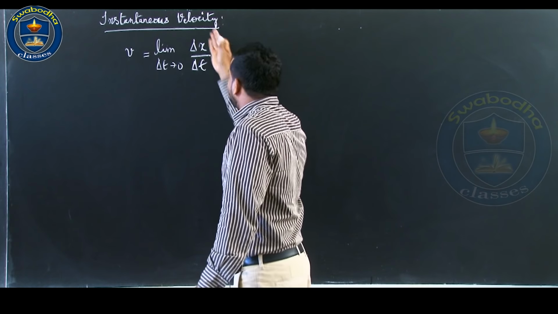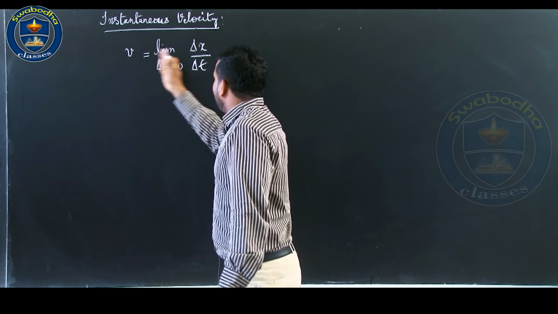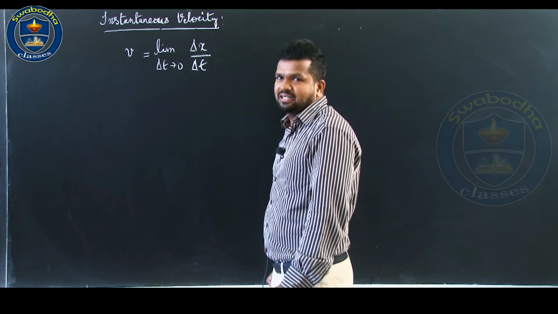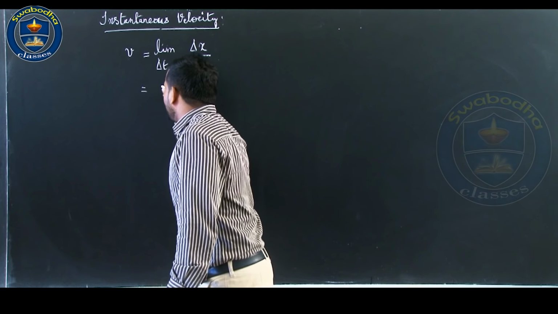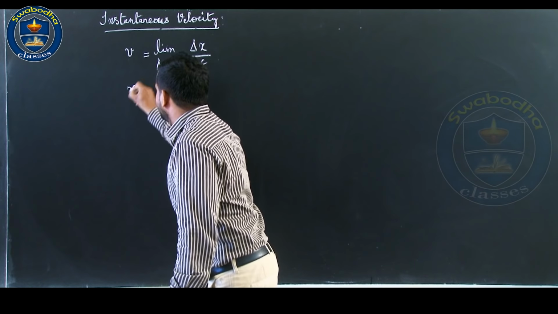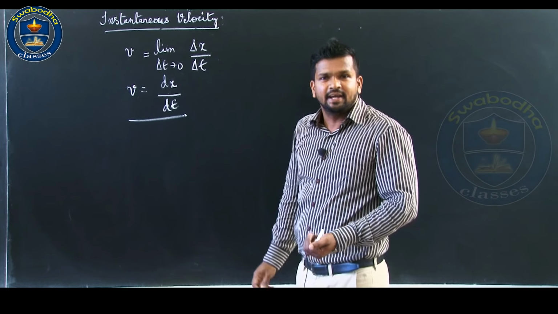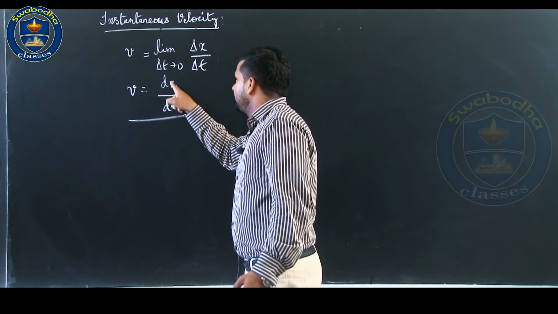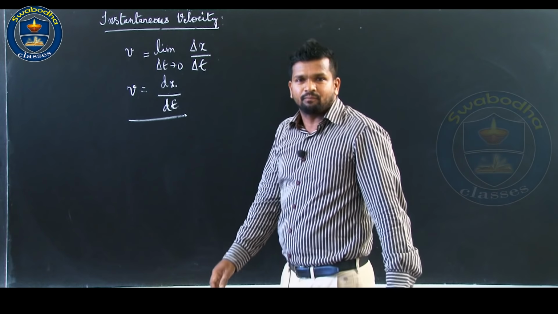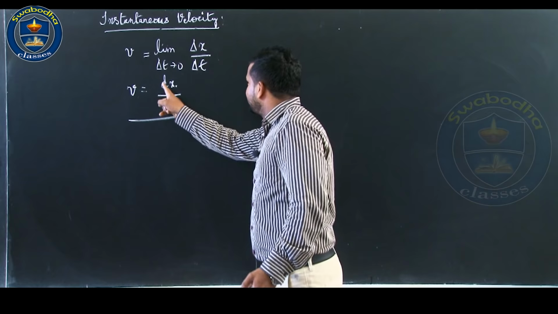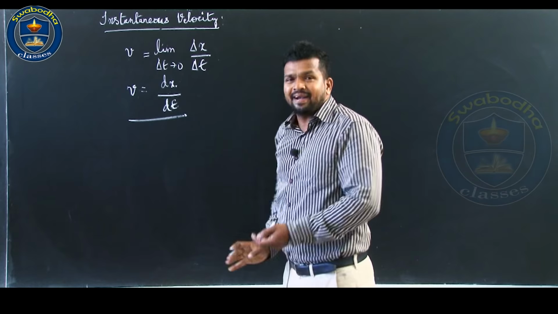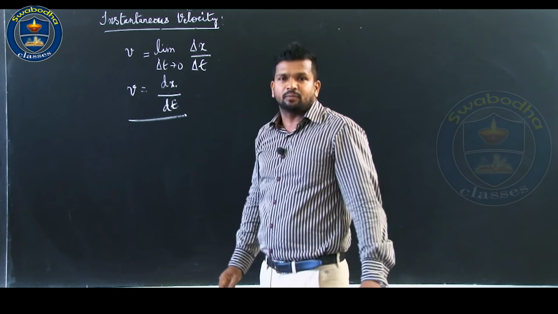Or in the language of calculus, the right hand side of this equation, that is limit delta t tends to 0, delta x by delta t, is nothing but dx divided by dt. What is this dx by dt? dx by dt is nothing but the differential coefficient of x with respect to time. So, for this you can refer to the appendix at the end of the chapter Motion in a Straight Line.